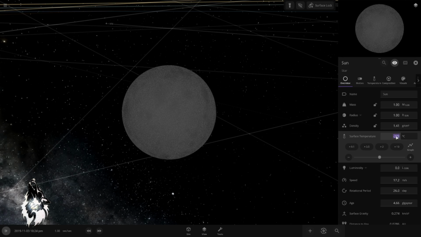Let's try this again. Let's do it like minus, I don't know, 1 and as many zeros as it goes. Again, it will be stuck on minus 273 degrees. The reason is this temperature is the coldest temperature recorded in our solar system. Scientists name this temperature the absolute zero, and that's because even atoms freeze at this temperature. There is no way in the universe things can get colder. This is the coldest temperature things can be.